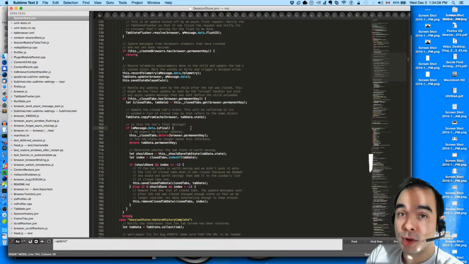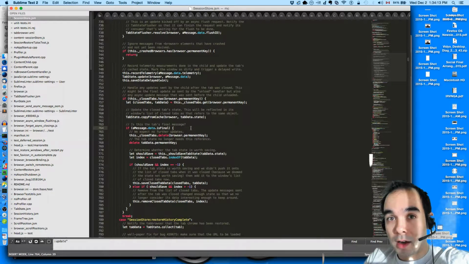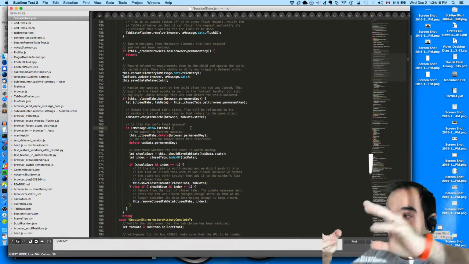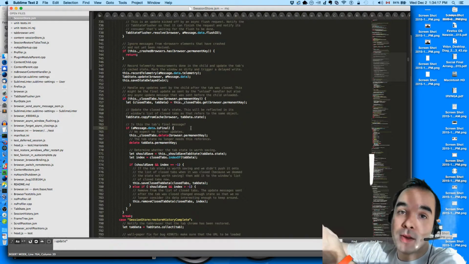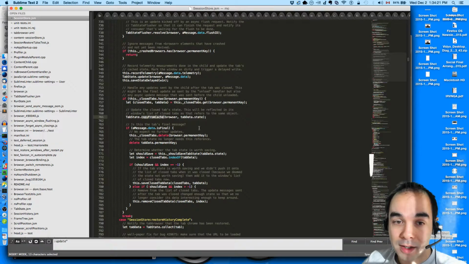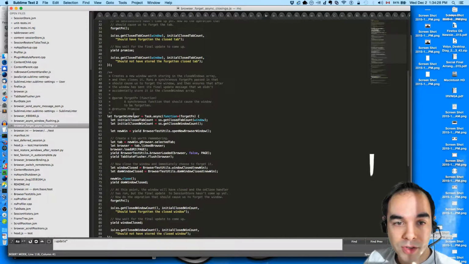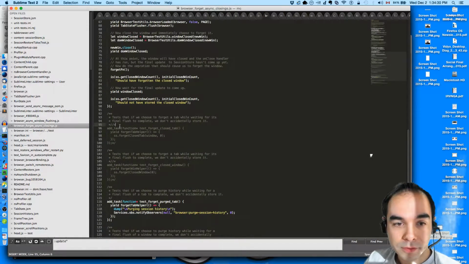Even though we have a reference to it, it's been removed from what Session Store could potentially save in the session file. It's like this little empty pocket that doesn't matter anymore, that nothing else in Session Store cares about. So it's okay that we update it here. It's just not being referred to. So that's how that works. I understand that now. And that's why this passes.